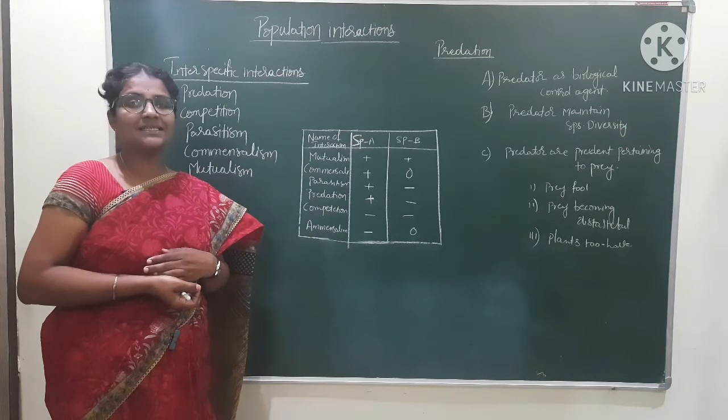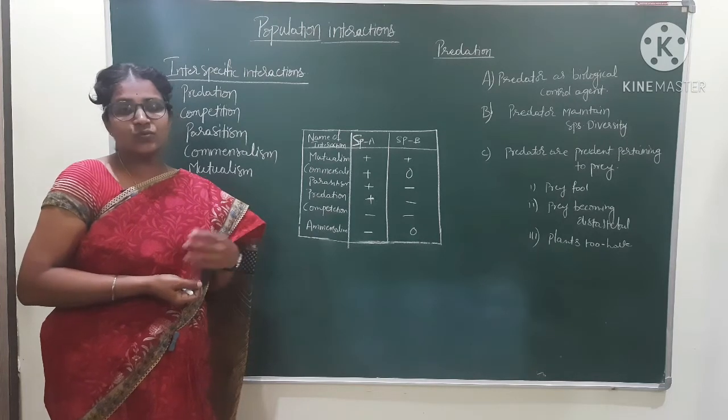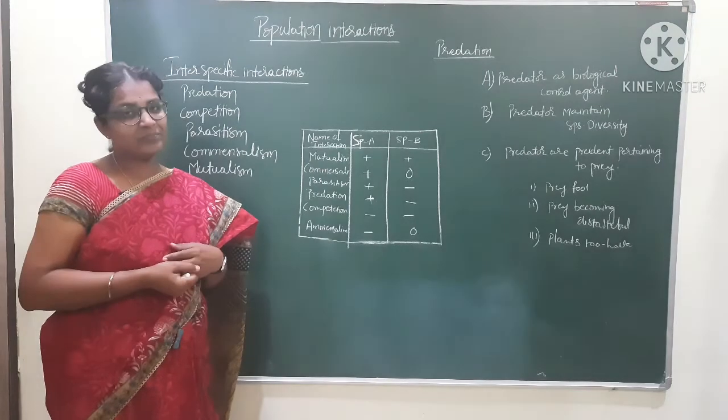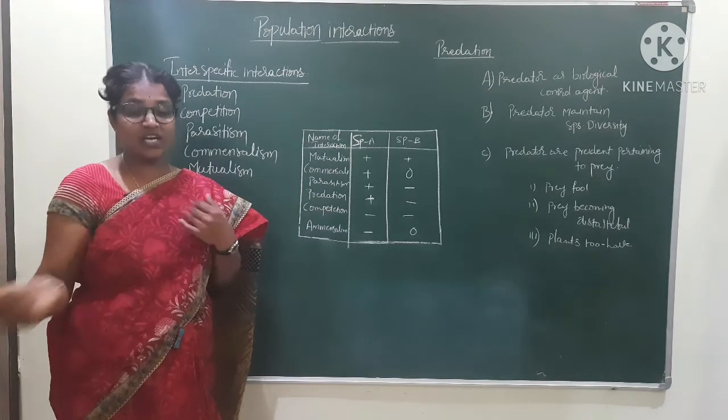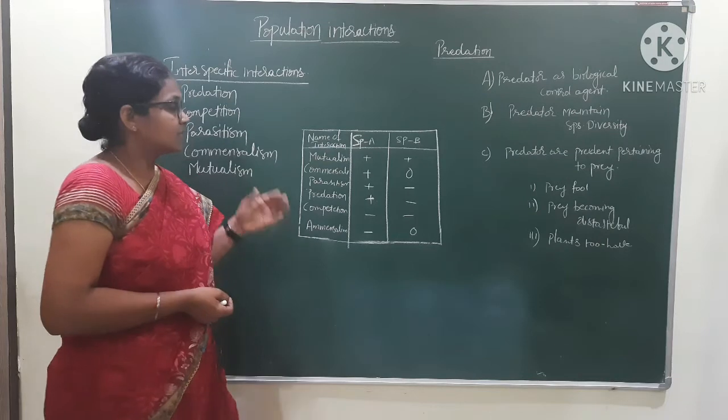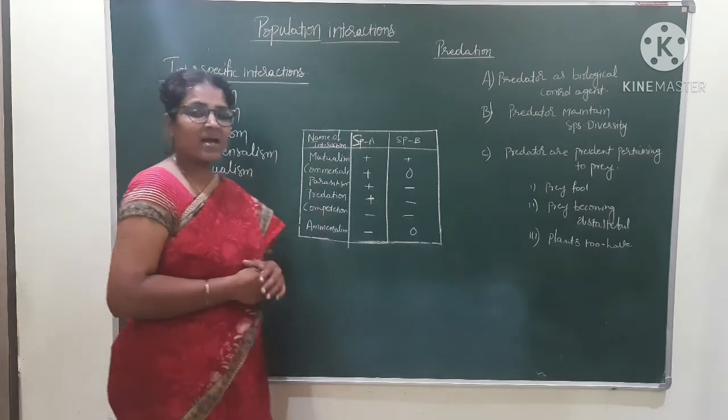The walnut plant has poisonous roots, which affect the plants growing near it. So this is about mutualism, commensalism, parasitism.